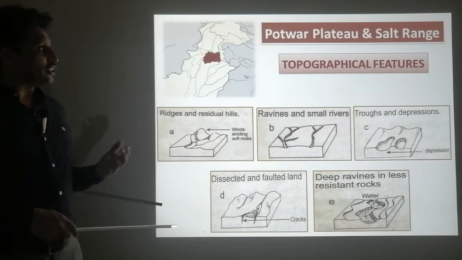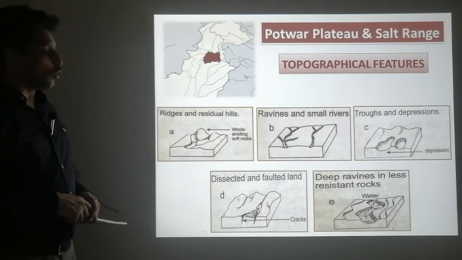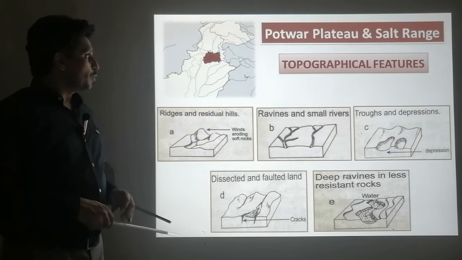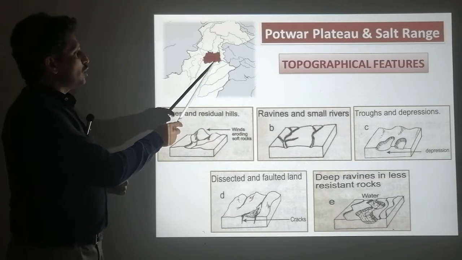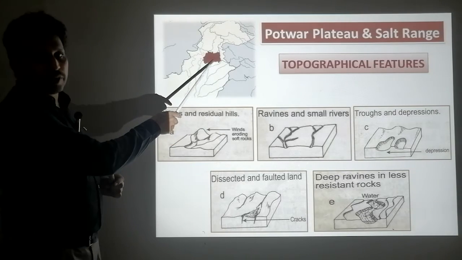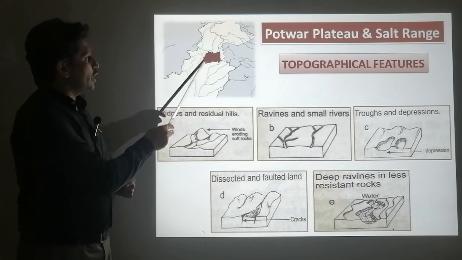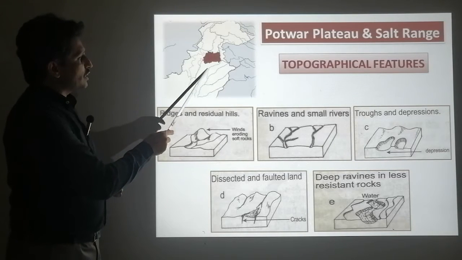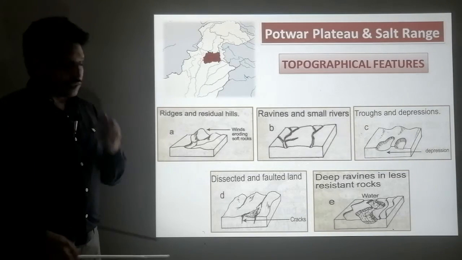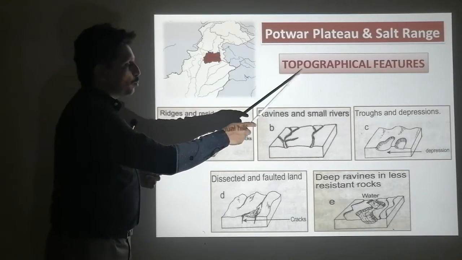So here we'll see the location and topographical features of Potwar Plateau. Here you can see the location in the south of Islamabad, and in between river Indus in the west and river Jhelum in the east. And now the topographical features.